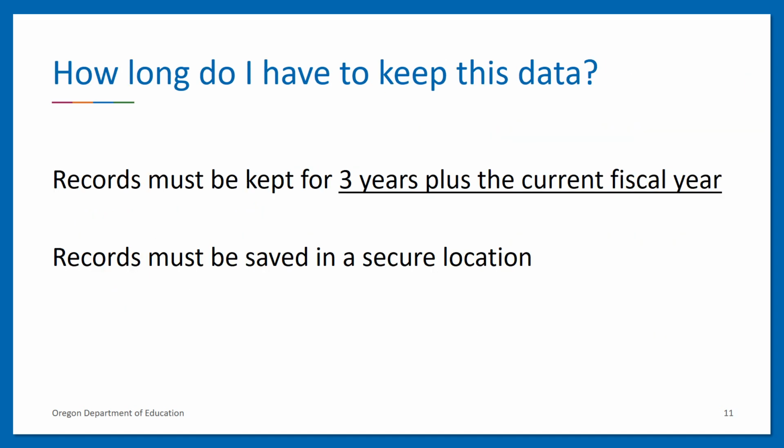All racial and ethnic data records must be kept for 3 years plus the current fiscal year. Because this information is sensitive, all records must be saved in a secure location that is not easily accessible by people who have no need to know this information. This can include a locked room, a locked drawer, or a location on the server that is only accessible for staff who work with this information.